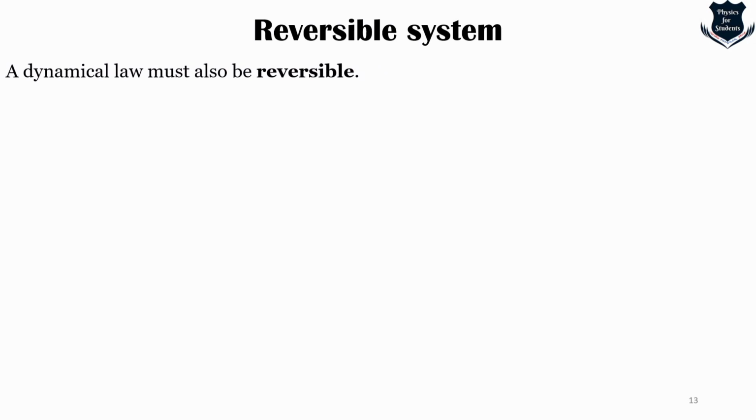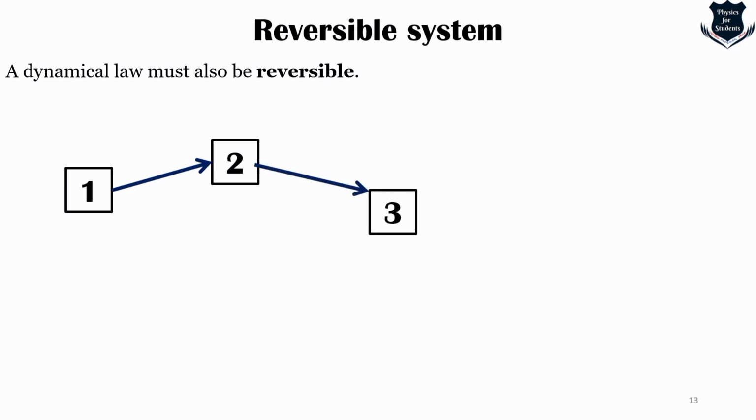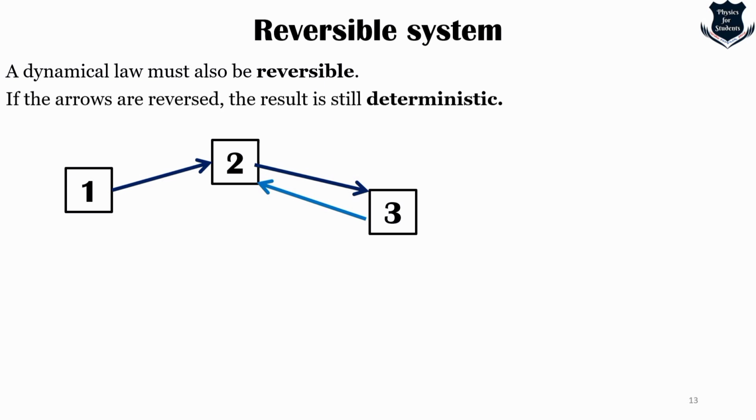Now, according to the rules of classical physics, not all laws are really legal. I mean to say, not all laws will work out. So it is not enough for a dynamical law to be deterministic, it also has to be reversible. Now, what do we mean by reversible? Let us see. This is 1, where from 1 we are going to 2, right? From 2 we can go to 3, right? So if at 3 we can go back to 2, there is no ambiguity for the future. So the arrows are reversed, which means it is deterministic.